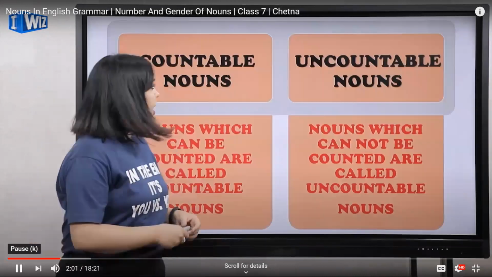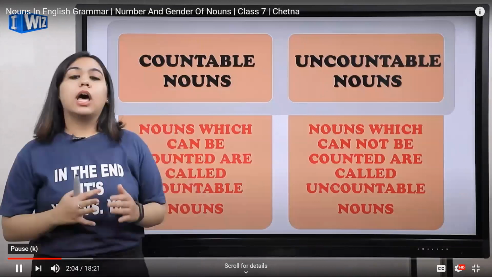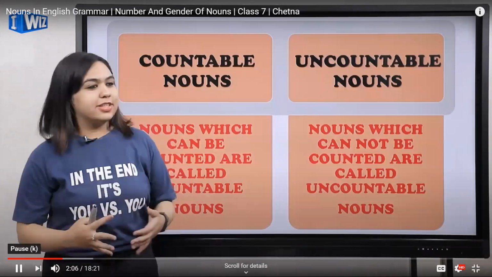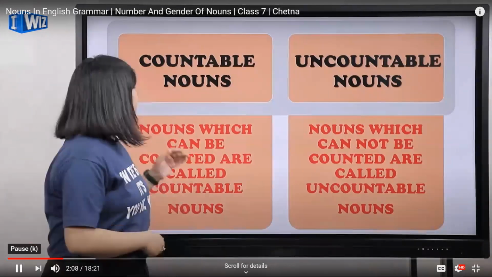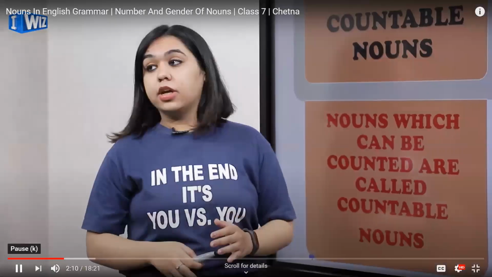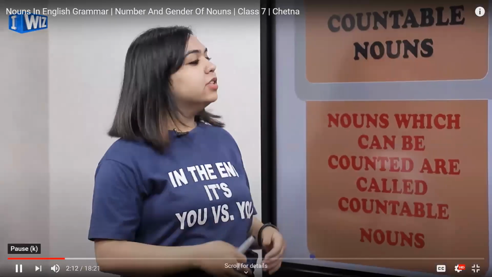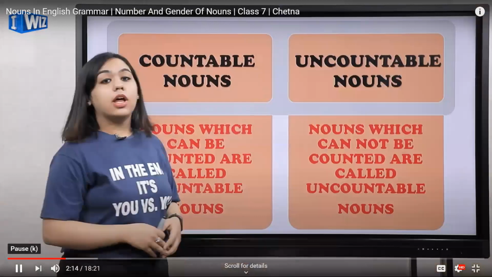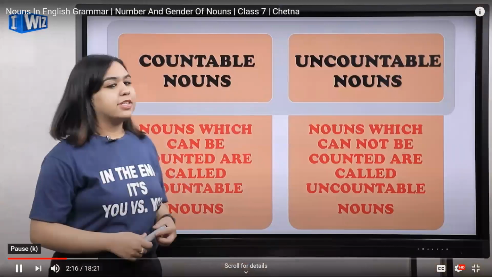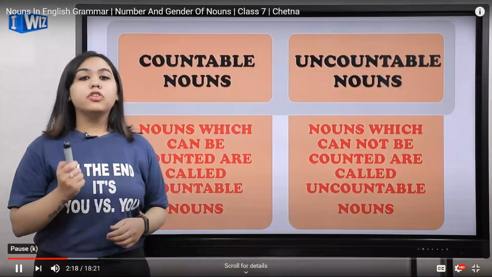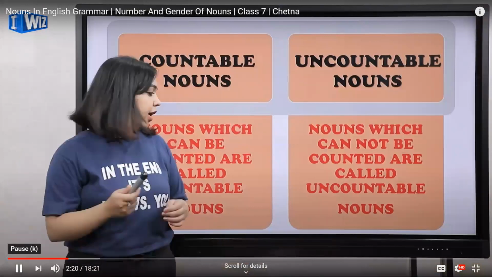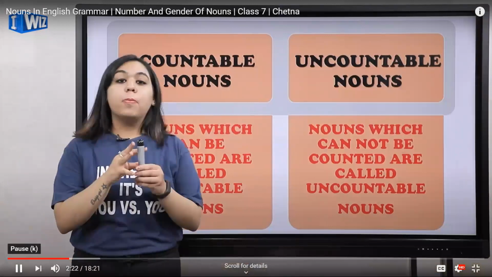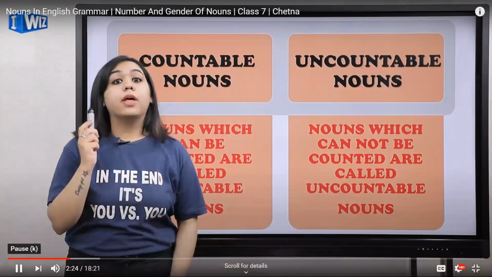Now, differentiating between countable and uncountable nouns is very important. So listen to it very carefully. Nouns which can be counted are called countable nouns. Nouns which cannot be counted are called uncountable nouns. Let me give you an example. If we talk about this pen, if I keep 2 or 3 more pens, I can count them. 1 pen, 2 pens, 3 pens, 4 pens. Yes, I can count them.